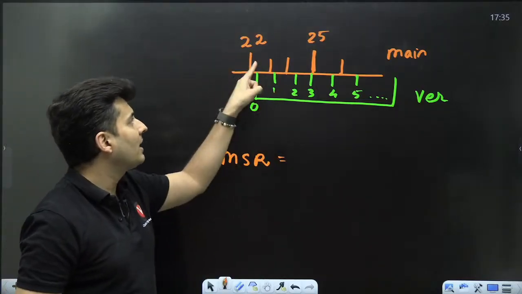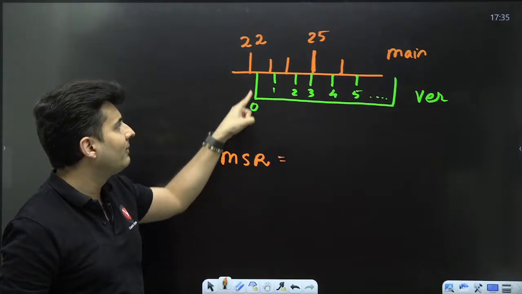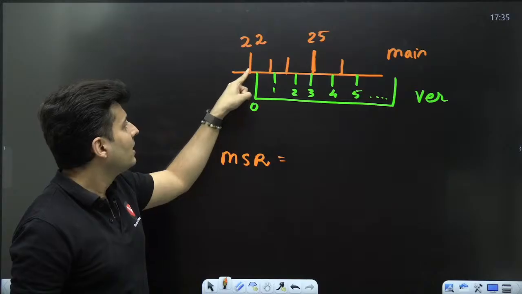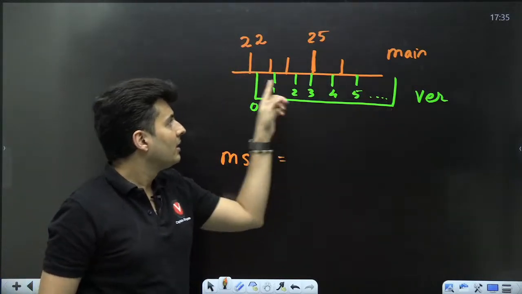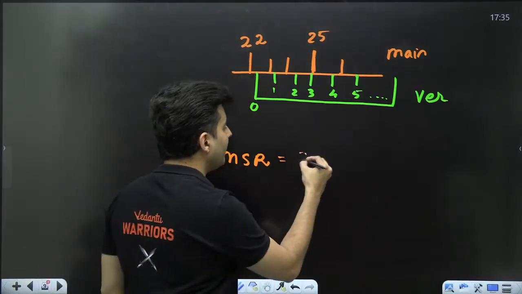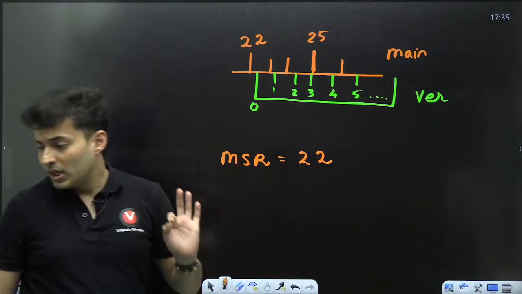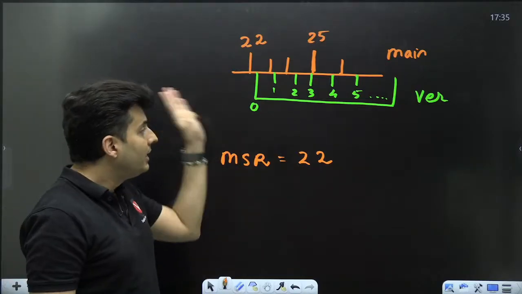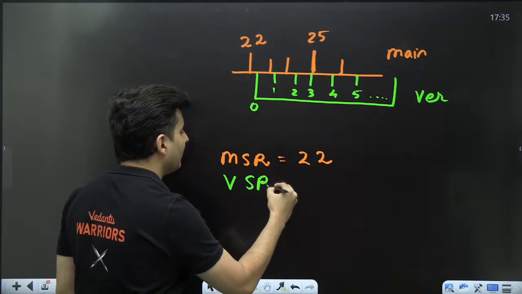means on the main scale, what reading will you take? That reading where the 0 of the vernier coincides or crosses. Where is the 0 crossing? It is crossing after 22. The 0 of the vernier is beyond 22. So the main scale reading will be 22. How much will it be? 22. Is that point very clear, my dear warriors? Great. Then you have to measure the vernier scale reading.